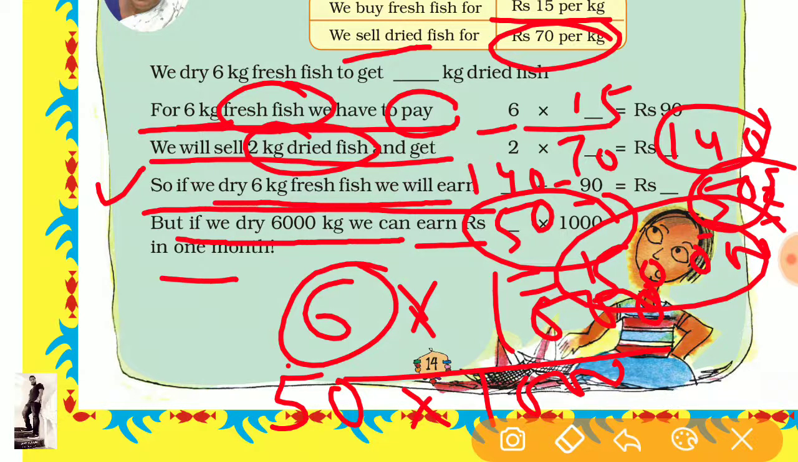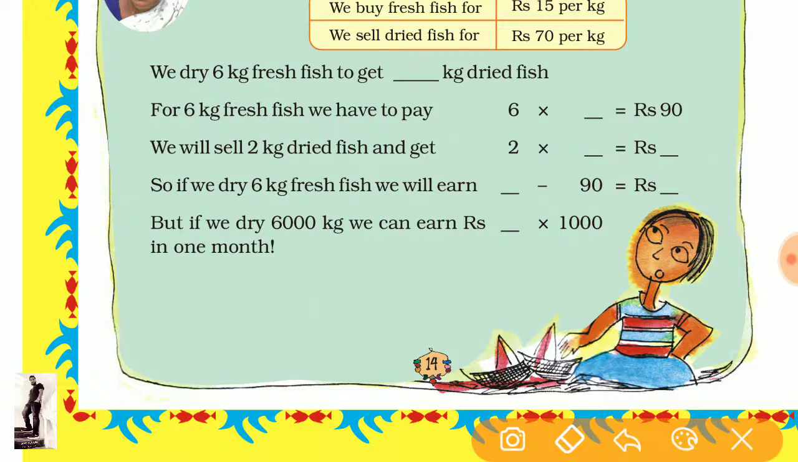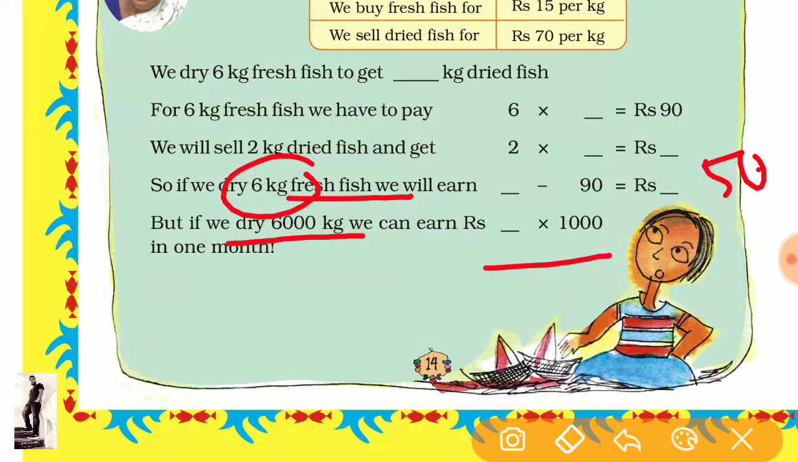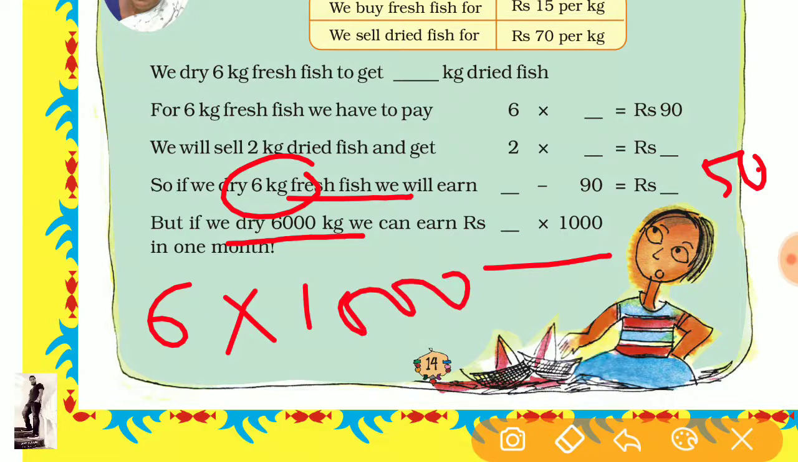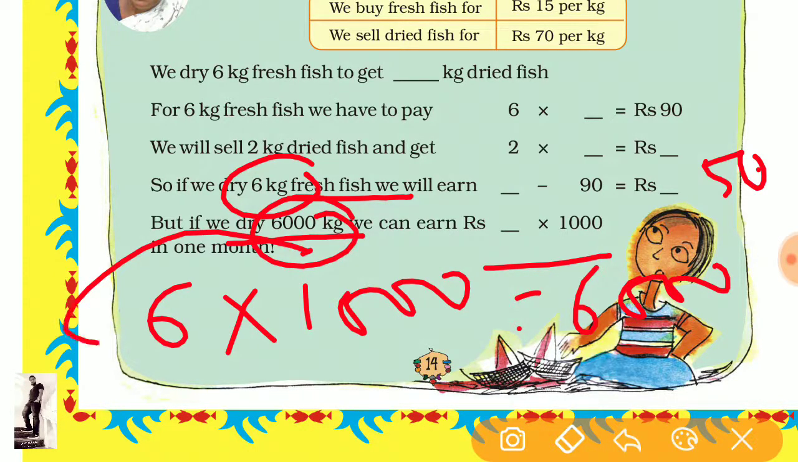Okay, I'm telling you once again. If we dry 6,000 kilogram, how much can we earn in rupees? So first of all, 6 kilogram. Look here. 6 kilogram fresh fish, how much do we earn? The answer came 50. Okay. So separate 6,000 as 6 into 1,000. You can write like this. No difference because it is equal to 6,000. We write this in this form.